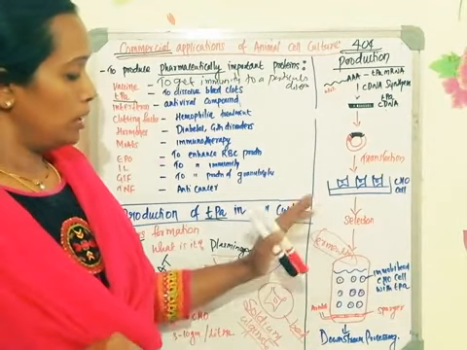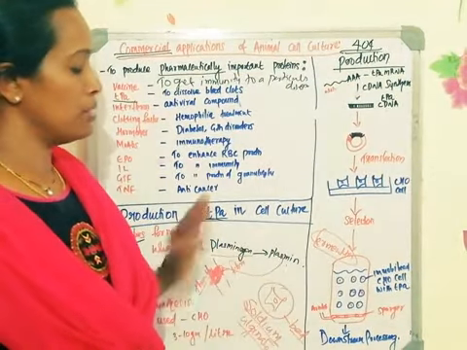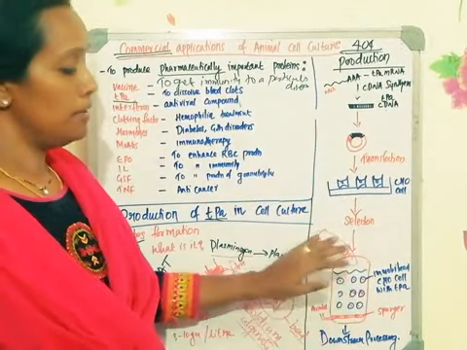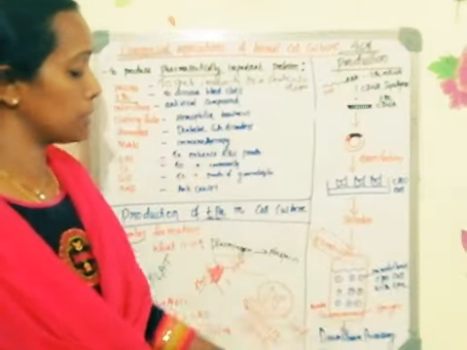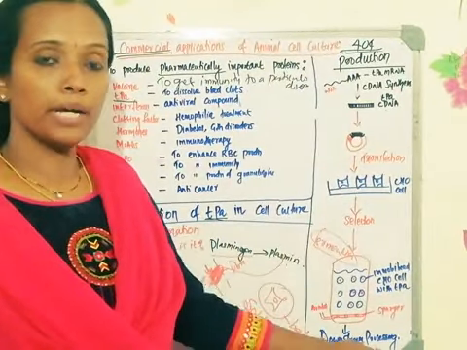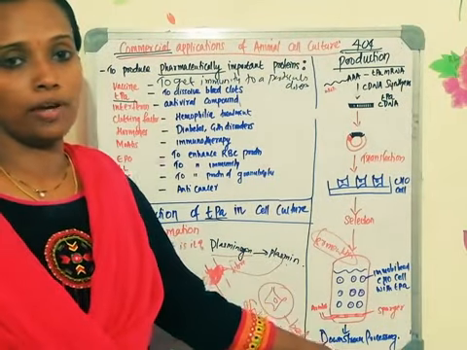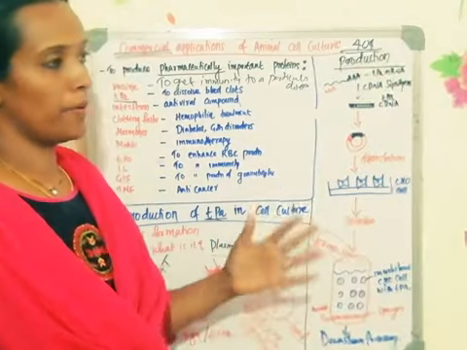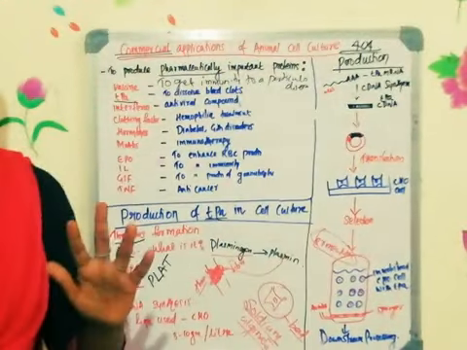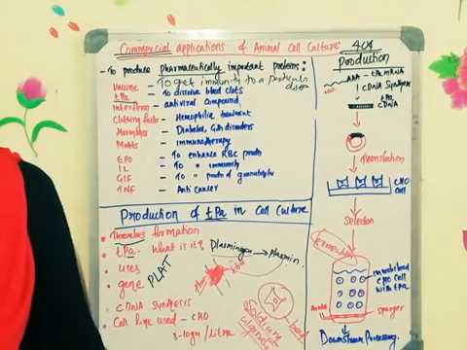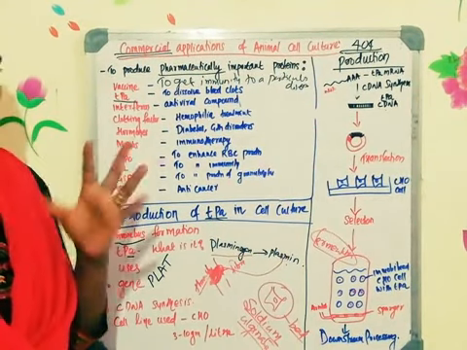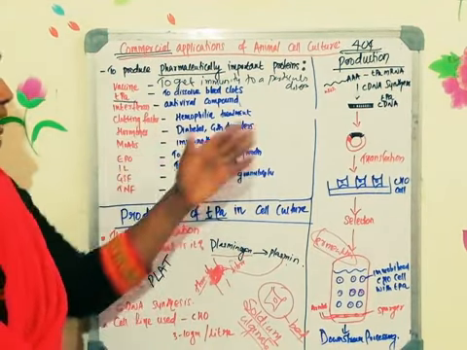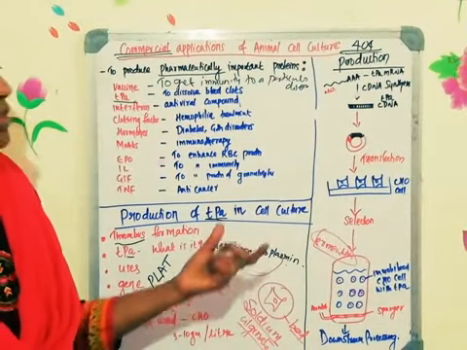So you need to keep it for the proper incubation time period, and the tissue plasminogen activator will be released into the media. From the media, you can separate the tissue plasminogen activator by using an appropriate downstream processing method. This also you would have studied last semester; various downstream processing methods are there. Once you get the purified product, you have to go for a drying technique known as freeze drying. You get a powdered form of the tissue plasminogen activator. That will be packed and available in hospitals or medical stores, so whoever is in need can buy it. It's a very costly product.